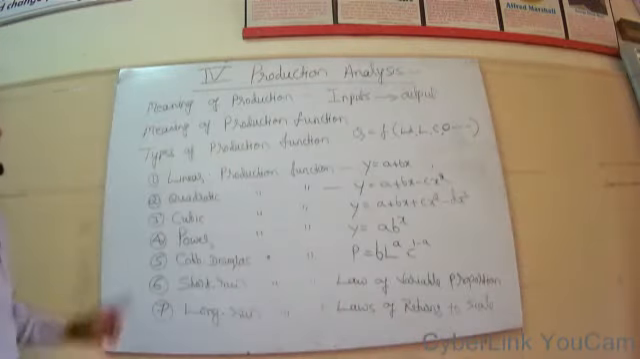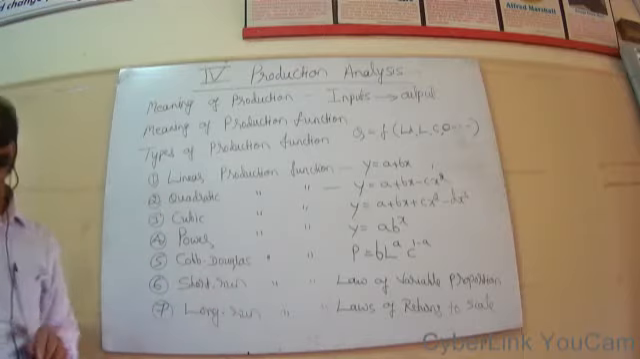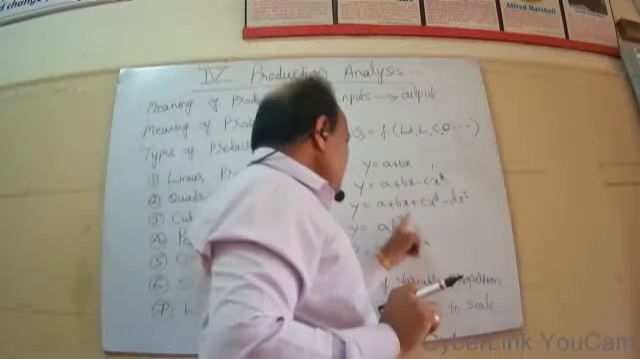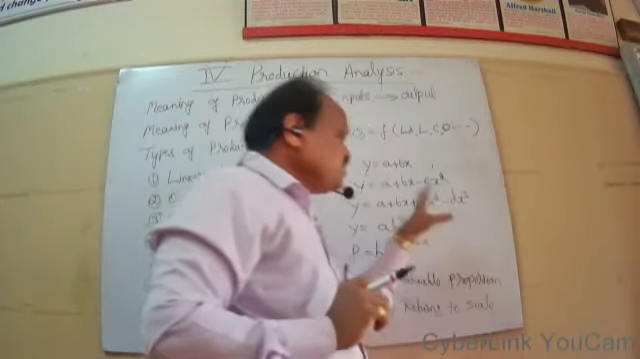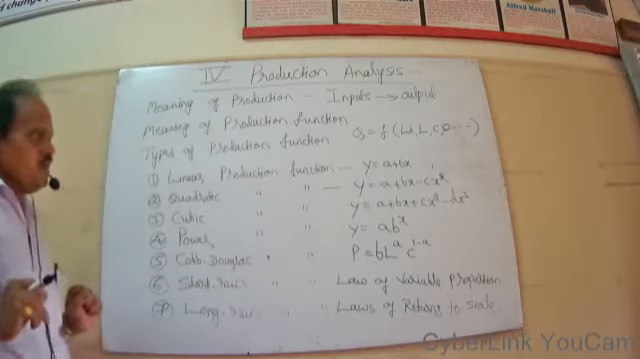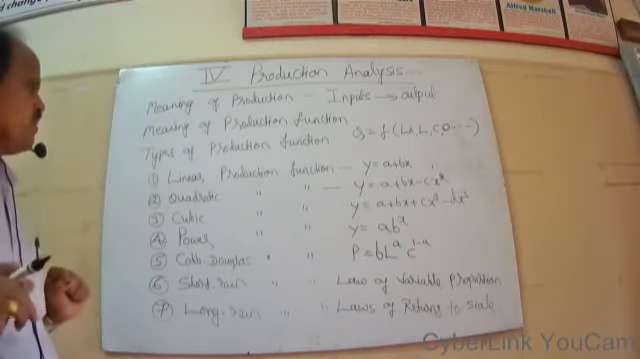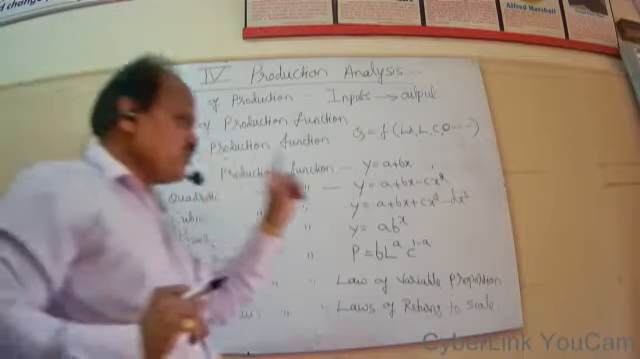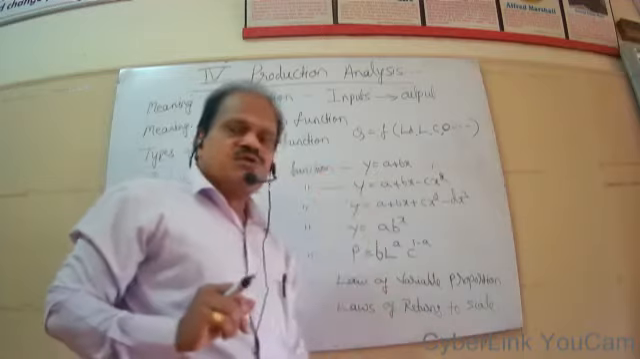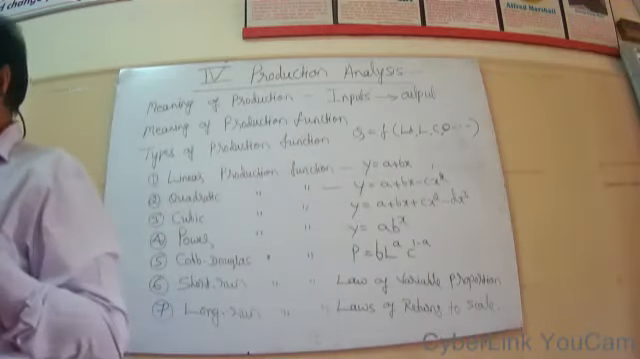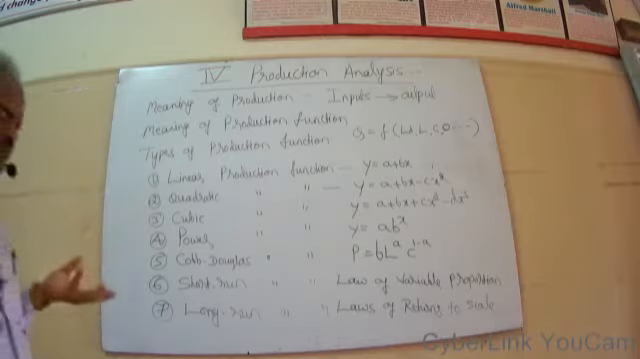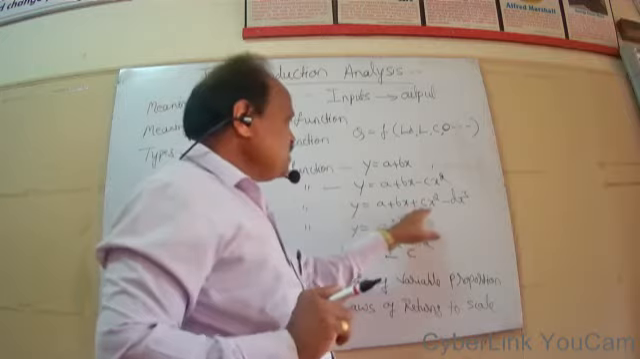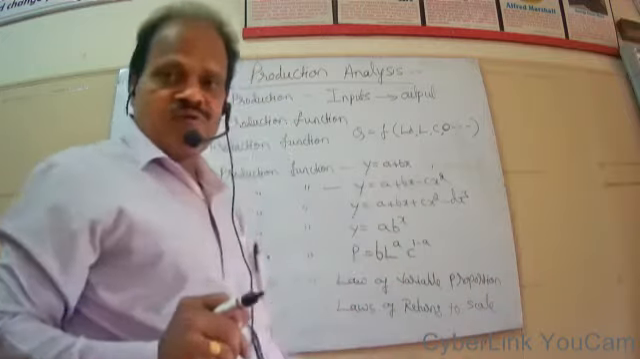Then the third production function is cubic production function. This can be written like this: y equal to a plus bx plus cx square minus dx cube. The last term will be negative. Once again, y indicates output, a, b, c, d are constant parameters, and x indicates the quantity of inputs used. We can also solve some of the problems. Take some figures and try to insert all these values in this particular equation to get the desired level of output.